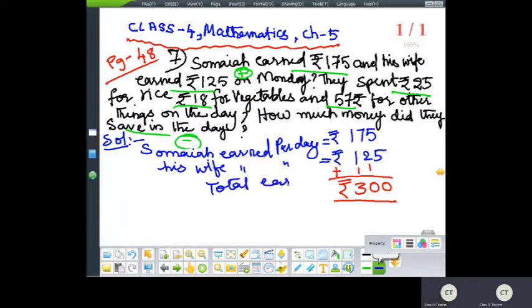Total earned per day is equal to 300 rupees. So this much we got. Now, the next part of the question, let us separately calculate the amount spent.